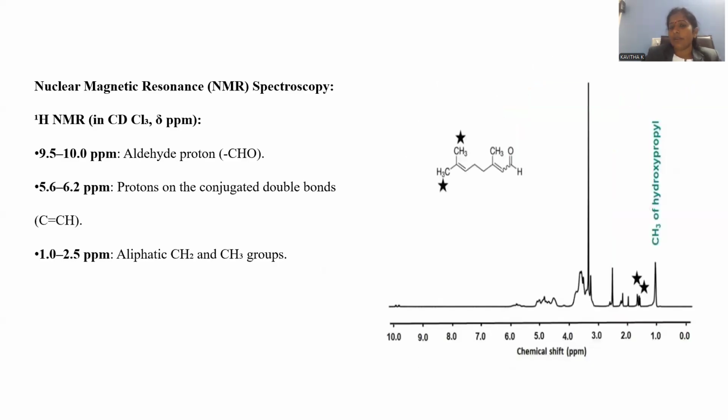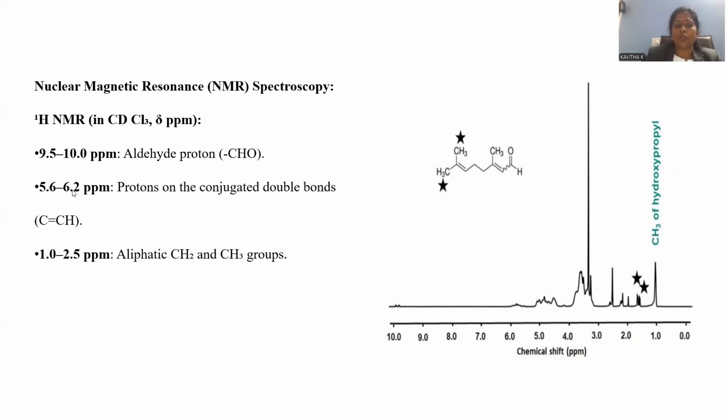Let's go with the nuclear magnetic resonance. In that we are observing proton NMR first. Within the molecule, the labeling is mentioned with this asterisk or star mark over here. Within the molecule, aldehyde is there, right? Aldehyde characteristic peak hydrogens are downfield, that is at the 9.5 to 10 ppm range. The aldehyde here is clearly observed as a very short peak.